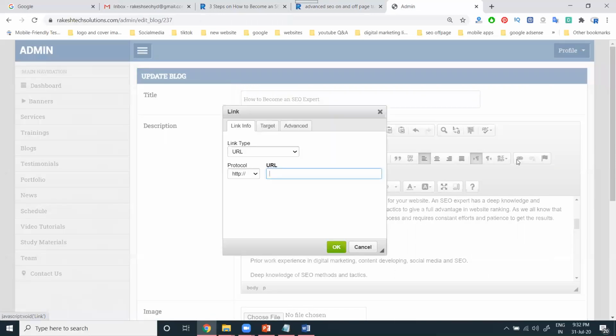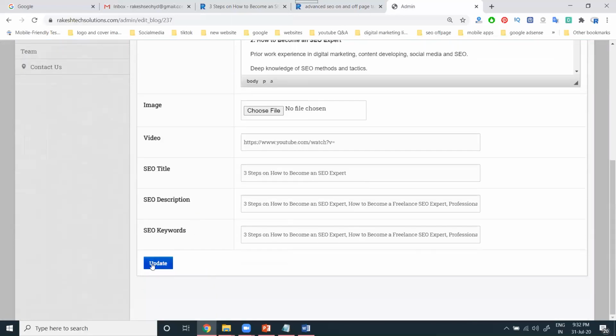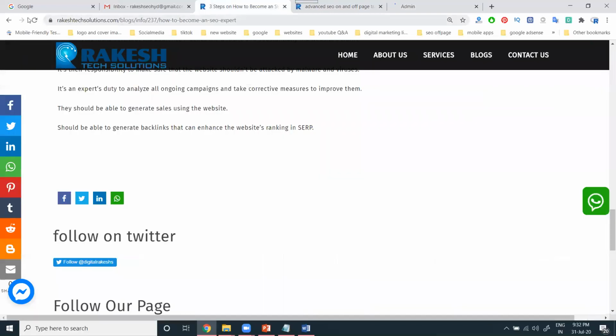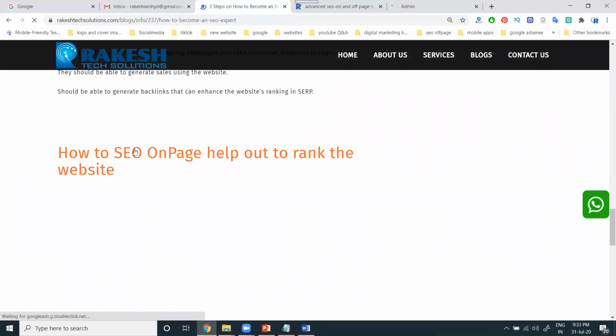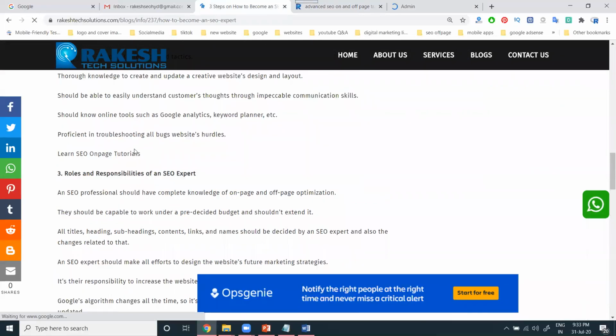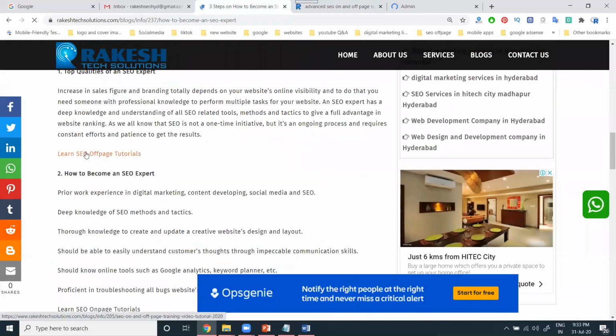In between, we can promote other links using this option. Click update. In this we have to promote three links in the particular option. Here one link, here the second link, and in this I'm adding the third one.